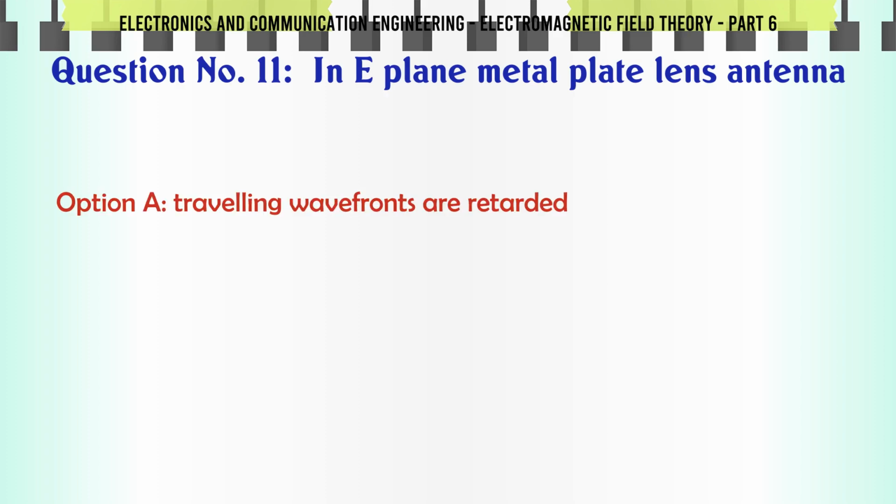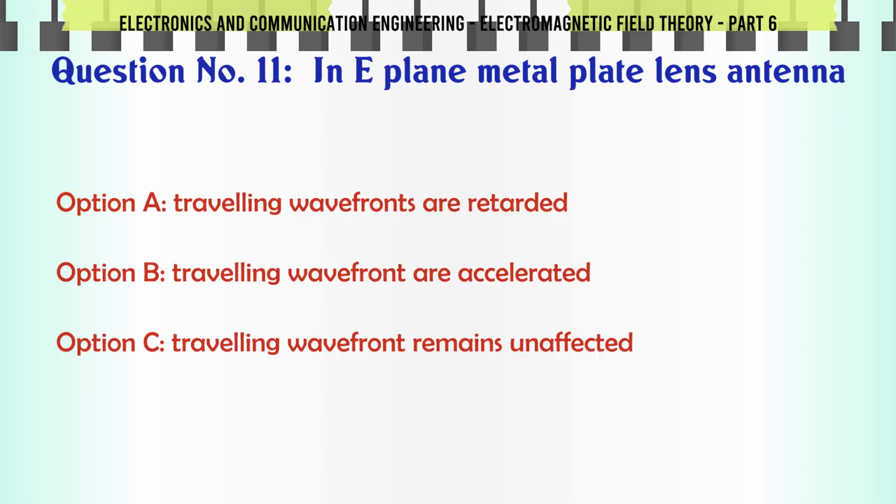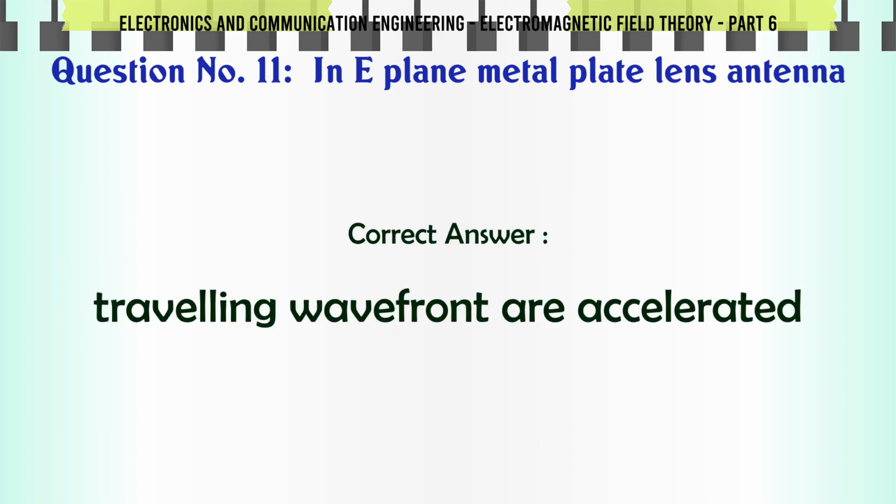In E-plane metal plate lens antenna, A. Traveling wavefronts are retarded. B. Traveling wavefronts are accelerated. C. Traveling wavefront remains unaffected. D. None of the above. The correct answer is traveling wavefronts are accelerated.